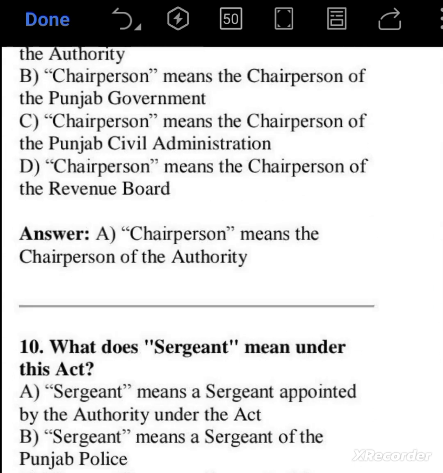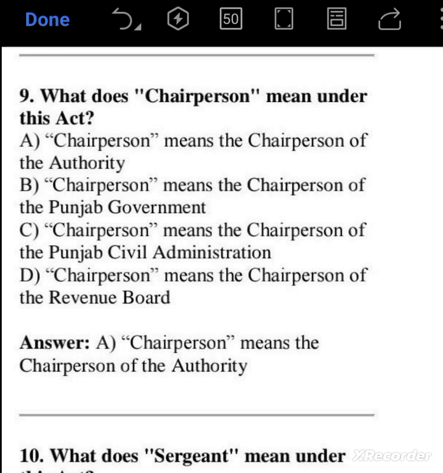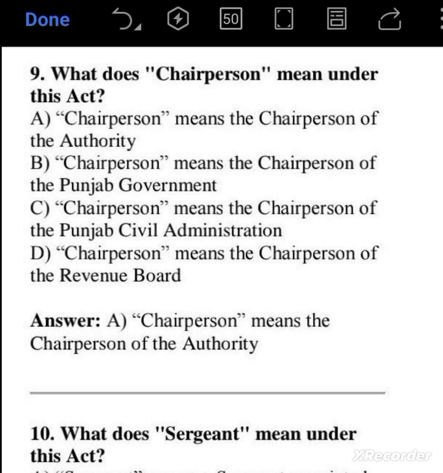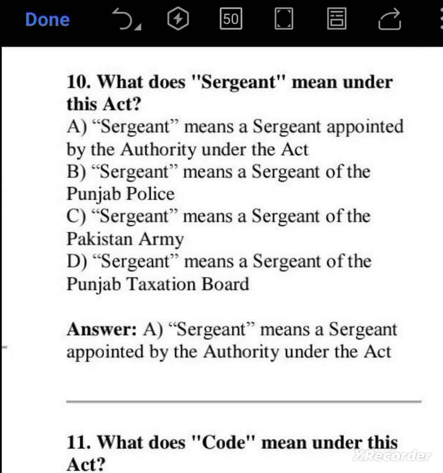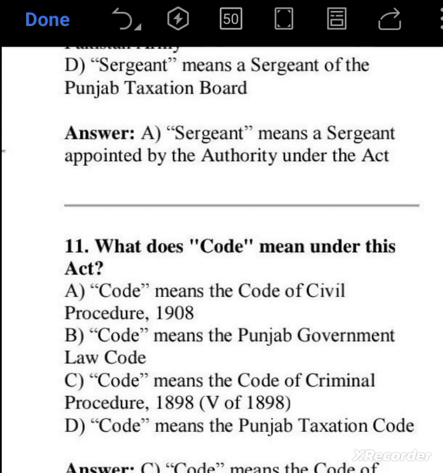Now going to question number 9. What does chairperson mean under this act? Chairperson means the chairperson of the authority. So here option A is the right answer. What does sergeant mean under this act? Sergeant means the sergeant appointed by the authority under the act. So option A is the correct answer.